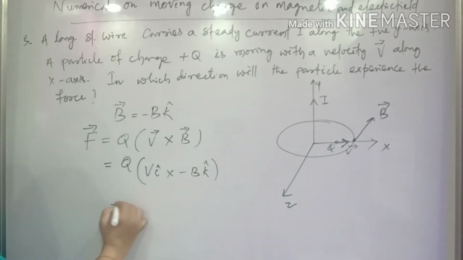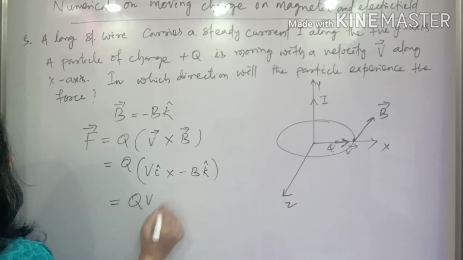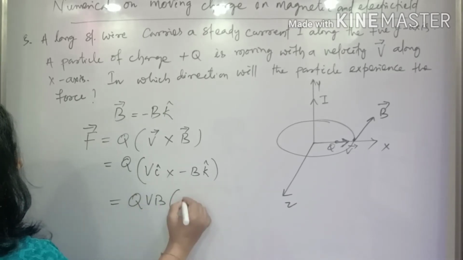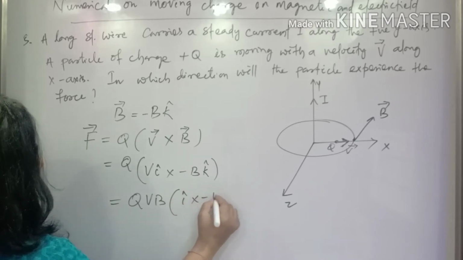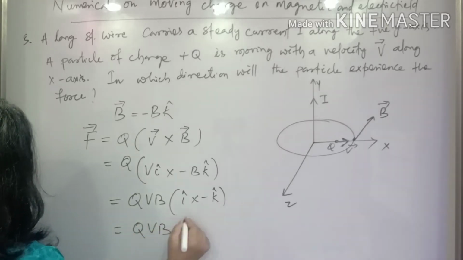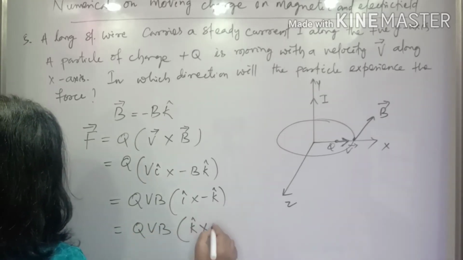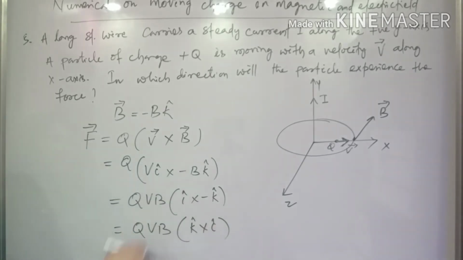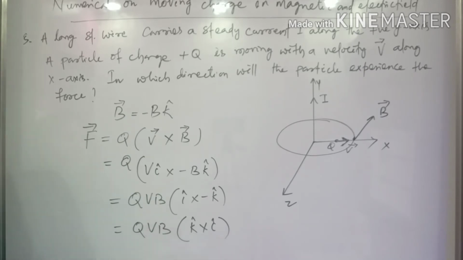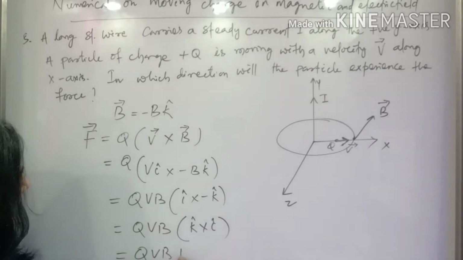Now this will be equal to QV, taking B out, so inside it is I cross minus K cap. What is I cross minus K? That is the same as QVB, K cap cross I cap, because the negative sign is there when I change the position. So this becomes K cross I. And what is K cross I? K cross I is J. So this will be QVB J cap.